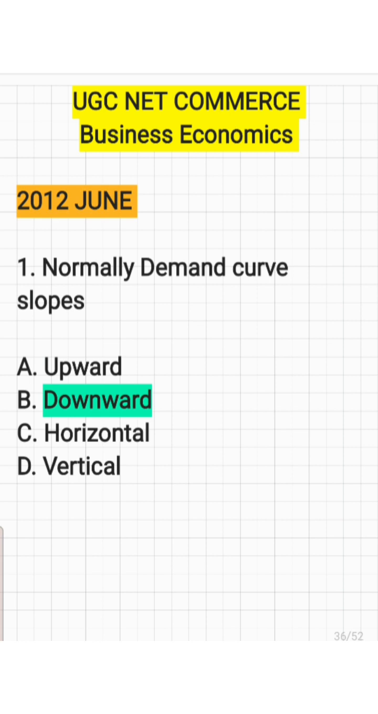First question. Normally, the demand curve slopes: upward, downward, horizontal axis, or vertical axis. And we know that normally the demand curve slopes downward.